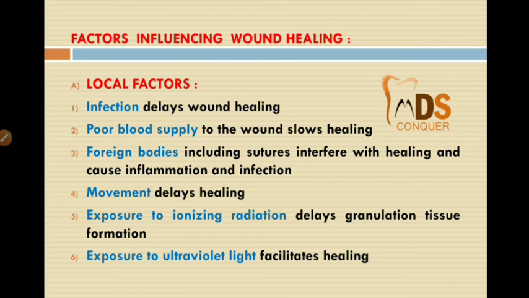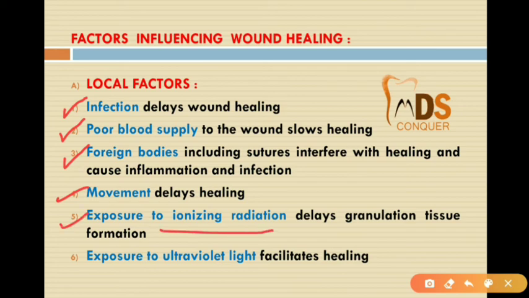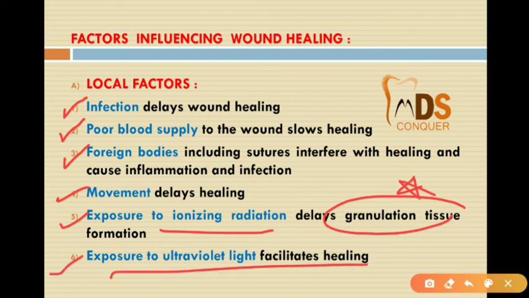So if you take the factors influencing wound healing, there are two types of factors: local factors and systemic factors. We'll see the local factors now. Local factors include infection, which delays the wound healing. Even poor blood supply delays the wound healing. Foreign bodies also delay the wound healing. Movement of the injured part also delays the wound healing. Exposure to ionizing radiation delays the granulation tissue formation, whereas exposure to ultraviolet light facilitates the healing. So these are the local factors which influence wound healing.